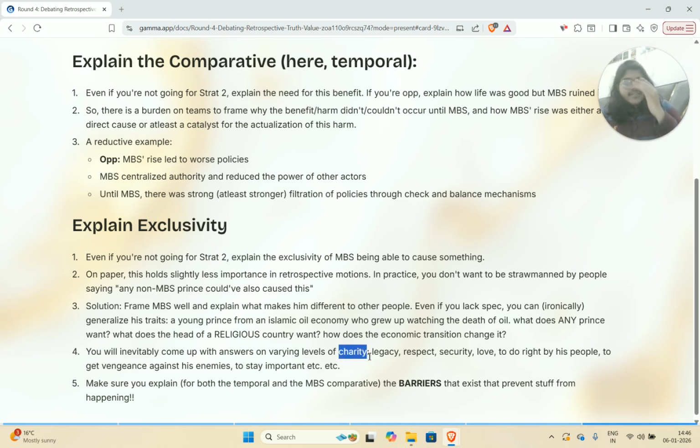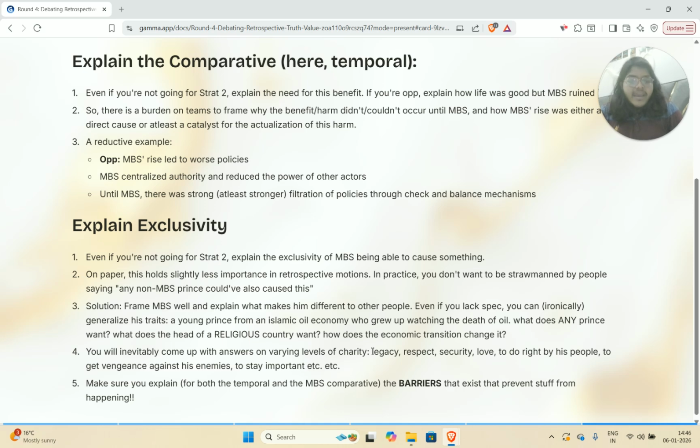I'm sure there are some viewers watching this video who might think that MBS is a saint. Others might think that he's a butcher. The reality is that he's probably somewhere in the middle, maybe more towards one side than the other, but that's up to you to decide. But depending on this, you will be able to come up with a lot of different answers that will be able to answer your framing.